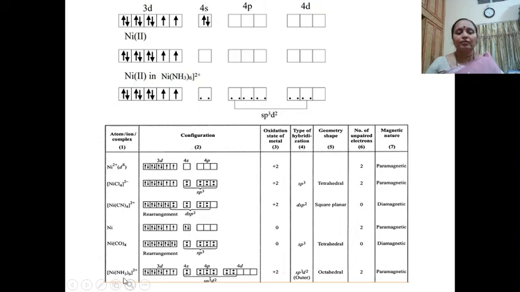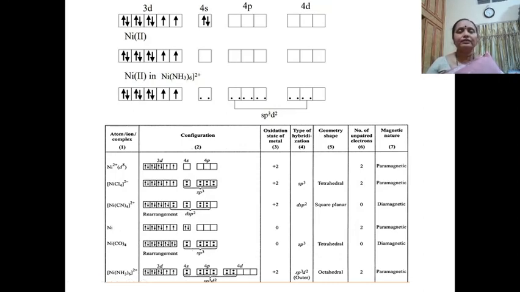This is the outer complex in the hexaamine nickel 2 complex. It is undergoing sp3d2 hybridization. The geometry is going to be octahedral. The number of unpaired electrons is 2 and it is paramagnetic in nature.